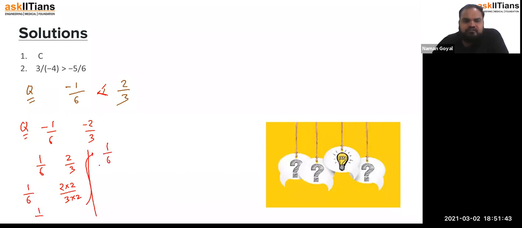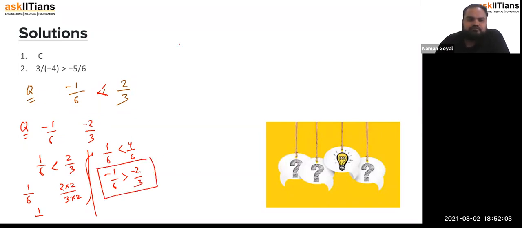It is 1 upon 6 and it is 4 upon 6. So if you see, this quantity is larger than 1 upon 6. So this corresponds to what? 2 by 3 is greater than 1 by 6. But the negative sign is there, so we have to change the sign of inequality. So minus 1 upon 6 is greater than minus 2 upon 3.